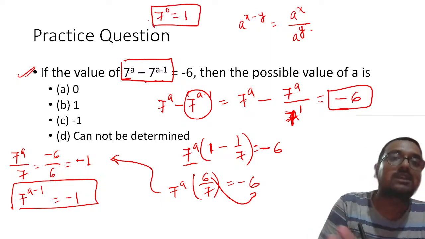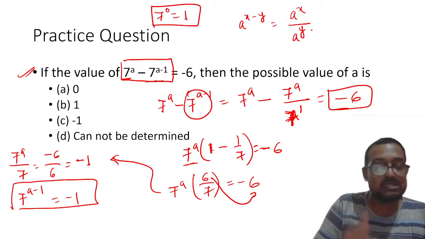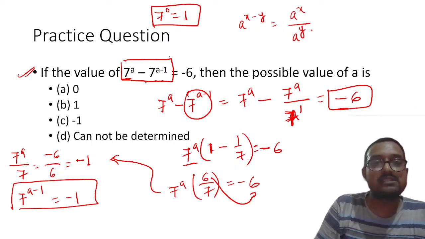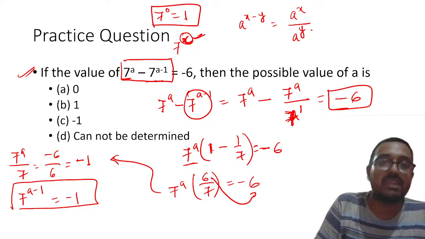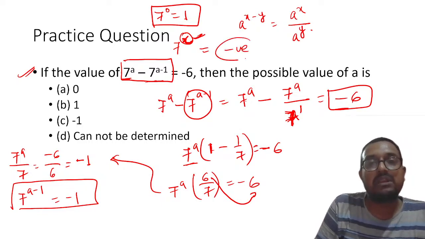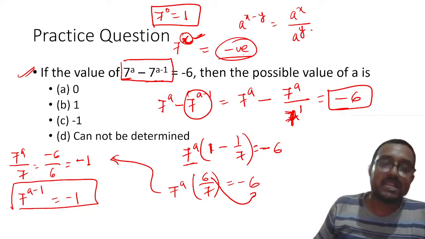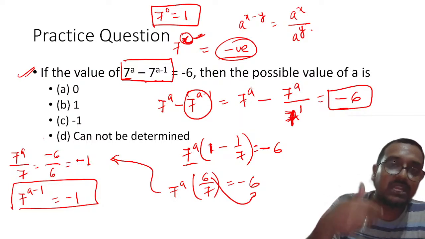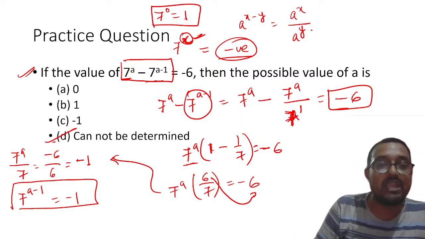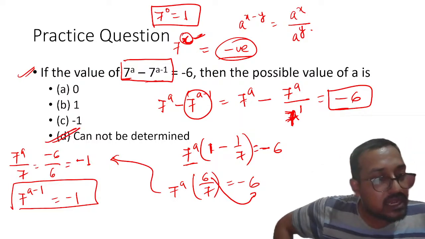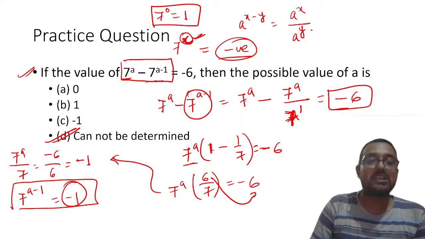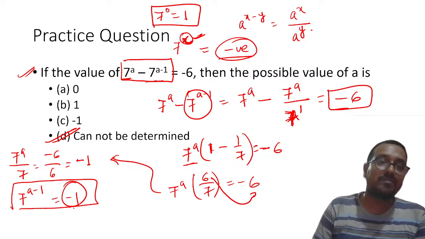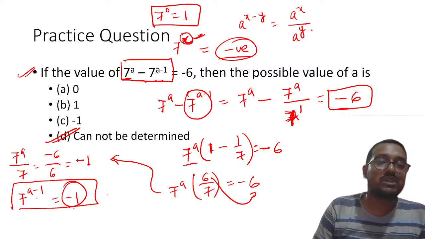But under no circumstance, this 7 raised to power x, you cannot put any value of x such that it will become a negative number. So that is why this question cannot be solved or cannot be determined. D will be the correct answer. Please remember, here the trick part is this one. Trick part is minus 1. Understood? 7 raised to power 0 is 1.